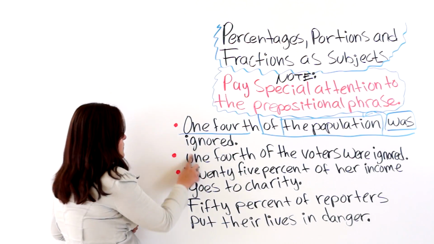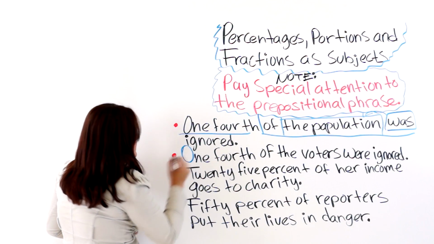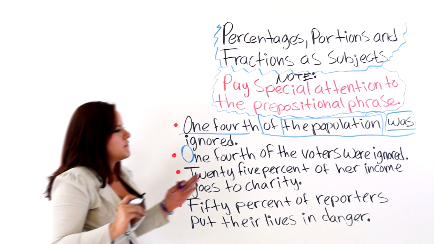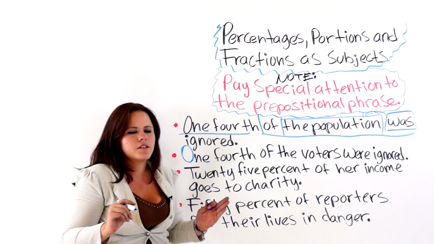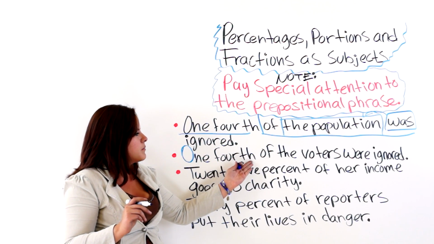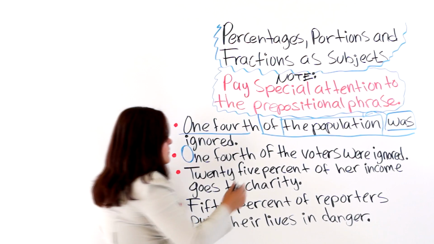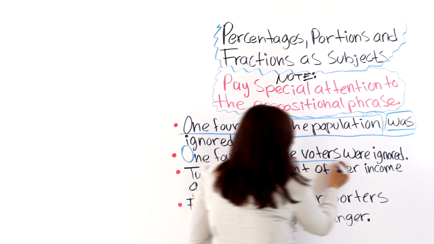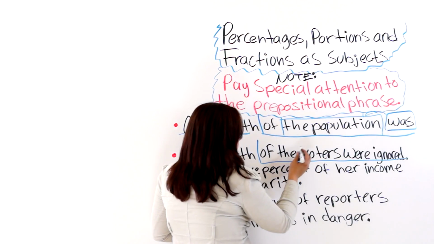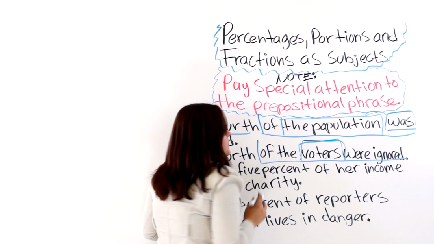First we must capitalize this one because it doesn't even look capitalized. 1/4 of the voters were ignored. I just changed the sentence down here a little bit so that you can notice that, for example, you have this prepositional phrase here and you will focus on this noun, voters.